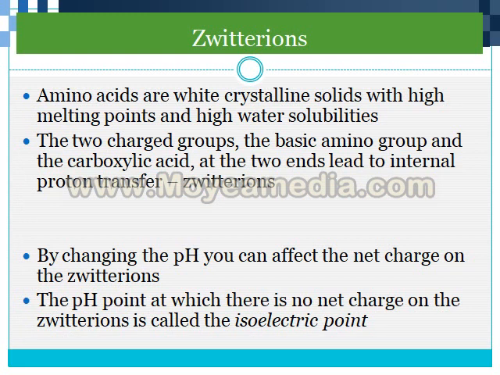Zwitterions are amino acids which have both charges, positive as well as negative. The amino group and the carboxylic acid at the two ends lead to internal proton transfer, which gives zwitterions. By changing the pH we can get these zwitterions. The pH at which we get zero net charge is known as the isoelectric point, and the ions are known as zwitterions.